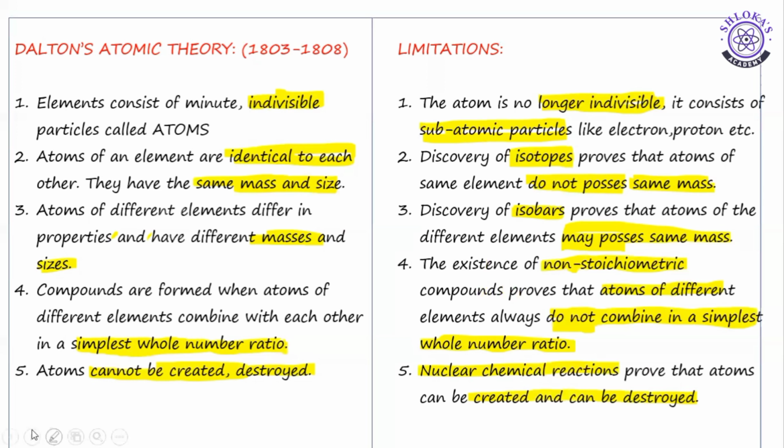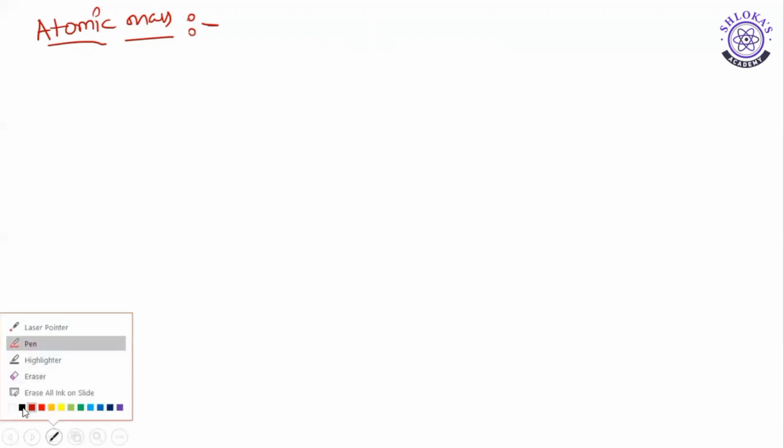Right. Next, we will discuss atomic weight. What is atomic weight or atomic mass and how we can write all these things, we will discuss. Actually there were 3 different scales to measure the atomic mass. Finally, we have concluded with only one, that is the carbon scale, which we are using now.